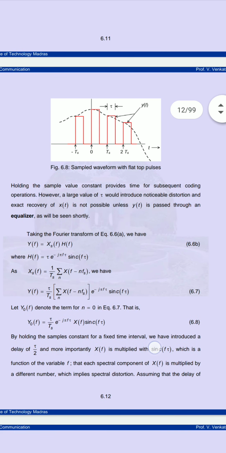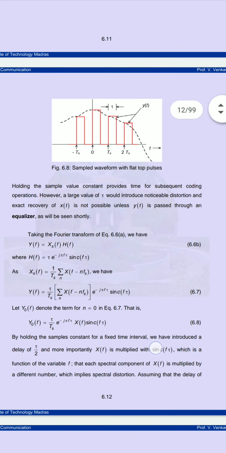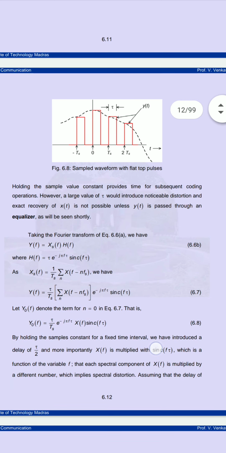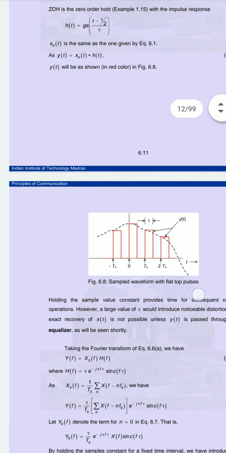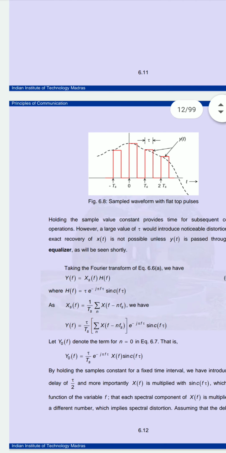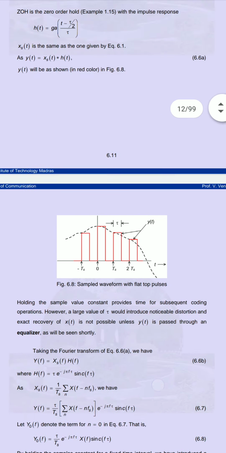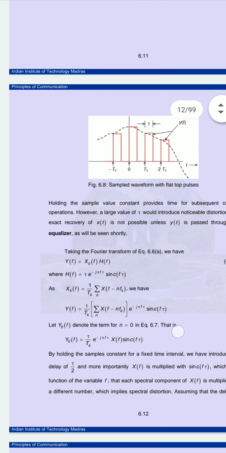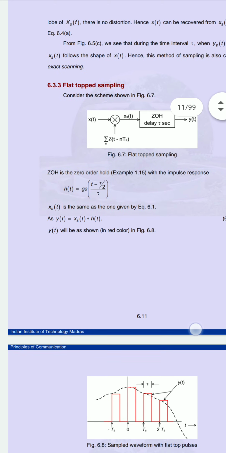A large value of tau would introduce noticeable distortion, and exact recovery is not possible unless y of t is passed through the equalizer. So we cannot use flat top sampling directly, because here also we are not able to recover the original signal. If we take the Fourier transform of h of t equal to g of (t minus tau by 2) upon tau, after that we get the equation y of t equal to xs of t into h of t.